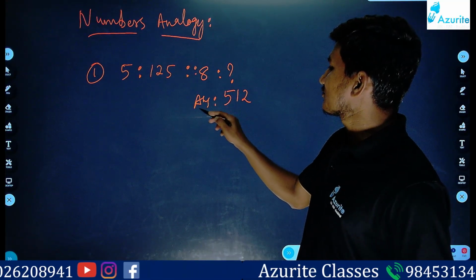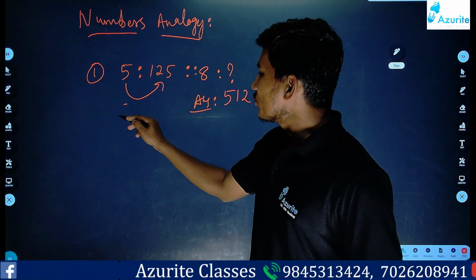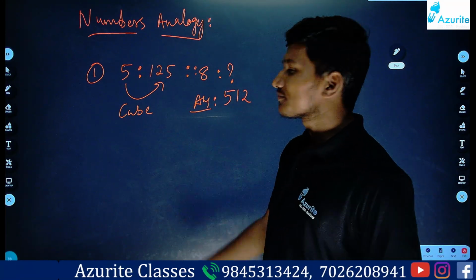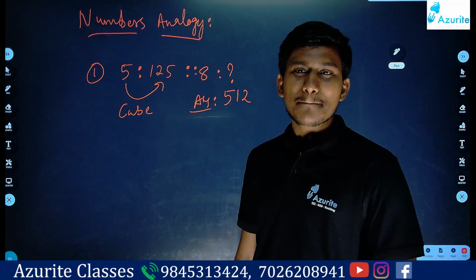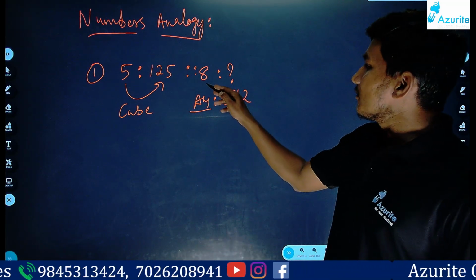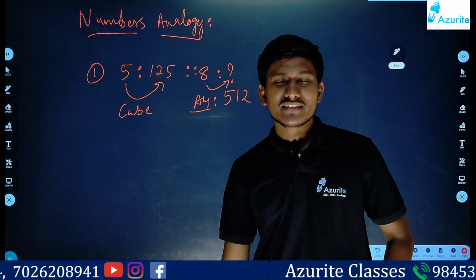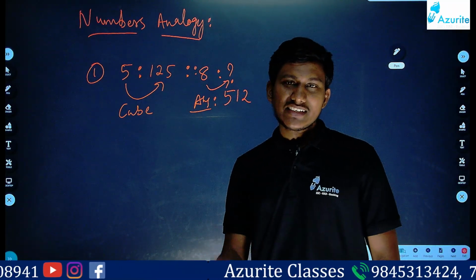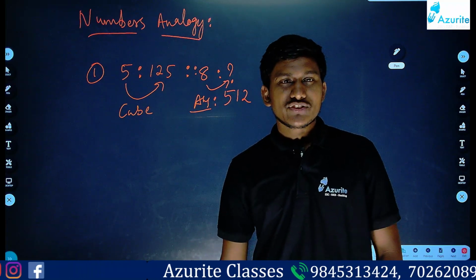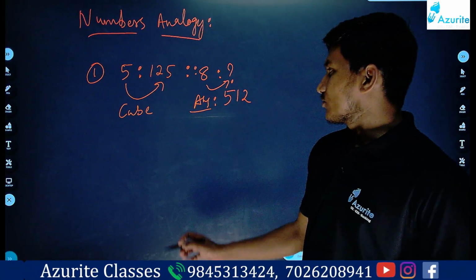Why? It is cube. 5 cube is how much? Tell me. 5 cube is 125. 8 cube will be 512. Right? Yes, that is the correct answer. So that is how you have to identify the relation. Okay. So one more question.